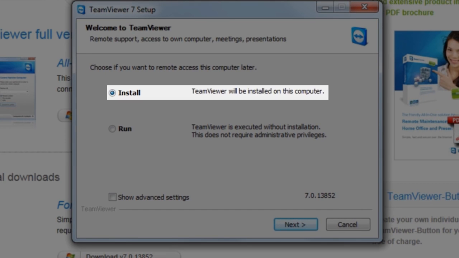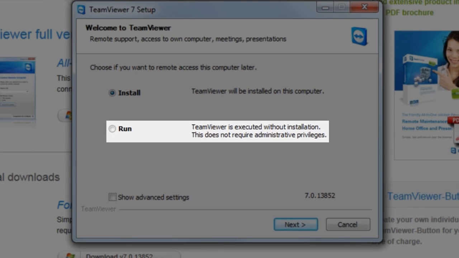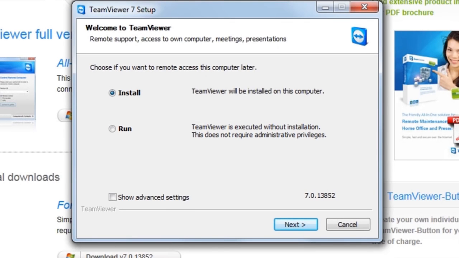The first option, which is selected by default, is the install option. The install option will install TeamViewer onto your system with shortcuts on the desktop, just as most programs are installed. This is the option you'll want to select if you plan on using TeamViewer often to help others. The second option is Run. When you select Run, it does not install the application onto your system, but instead just extracts the files and runs them from memory. This is the option you select if you aren't using the application very often. This is the option you'd probably want the user you're trying to help to select, and it will be easiest for them. First, let's go through installing TeamViewer on our main support system.